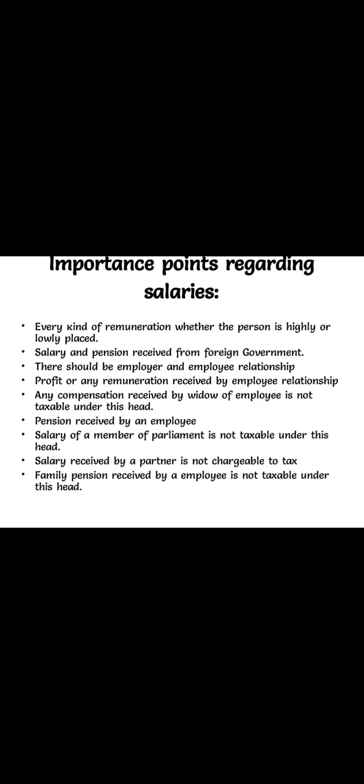Pension is included in salary income. So if an employee after retirement gets the pension from their government or any private concern, the pension received by the particular employee or assessee is included in salary. At the same time, consider the family pension received by the employee's family. After the death of the employee, the employee's family may receive the pension from their employer or government. That is not included in the salary income. That is, pension is salary income, but family pension is not. The family pension is included in income from other sources.